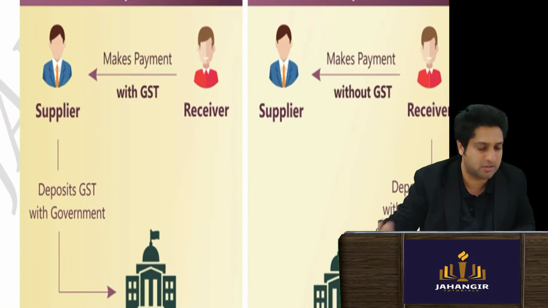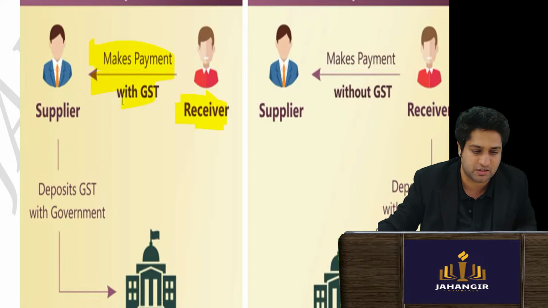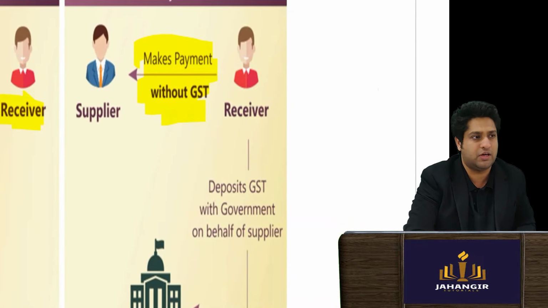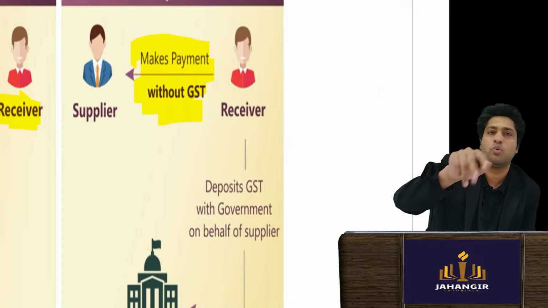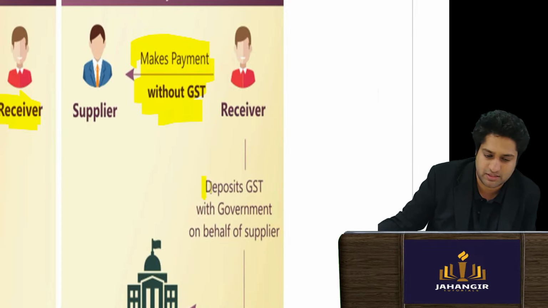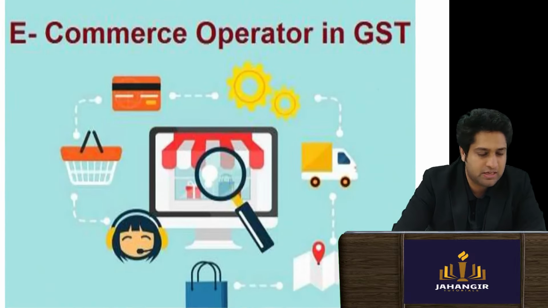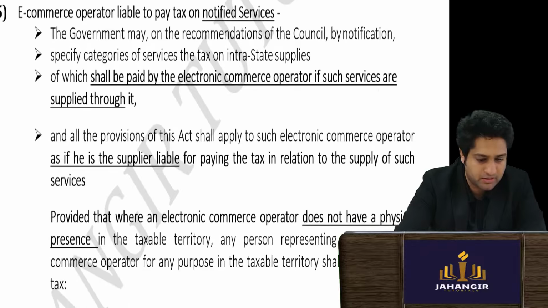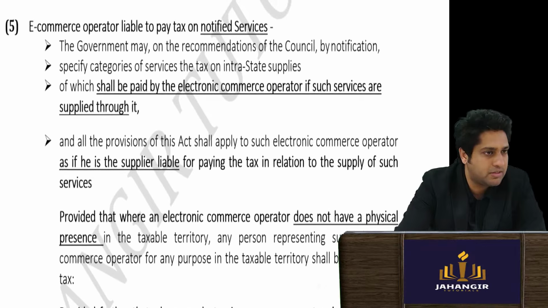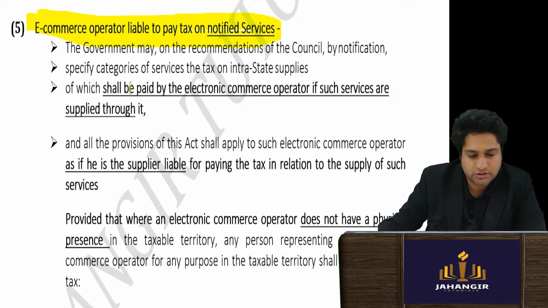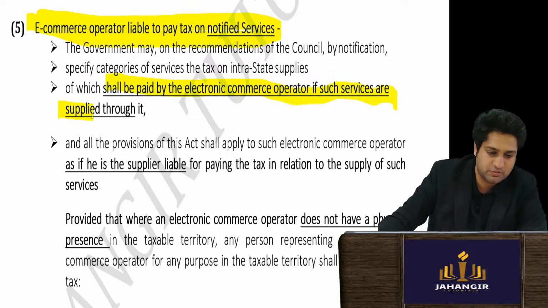So this is what happens. In forward charge, the receiver pays along with the GST. Here, the receiver pays the amount without GST to the supplier, and he has to deposit the GST amount directly to the government. Simple. Now we come to 9 subsection 5, e-commerce operators. So what is the rule of e-commerce operators? It is very, very simple. Now pay attention to this: tax shall be paid by the e-commerce operator as if the services were supplied through it.